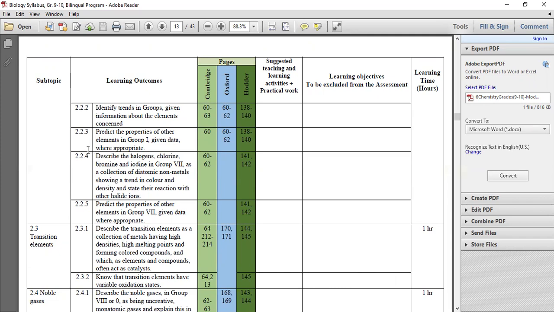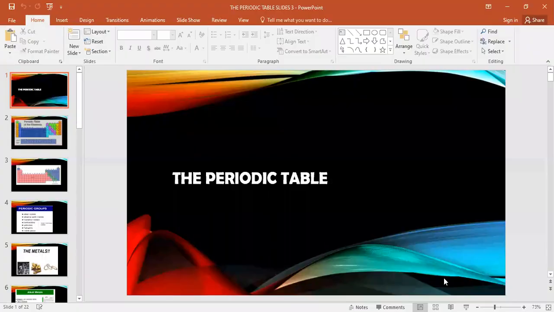So I am going to start objective number 2.4. Describe the halogens, chlorine, bromine, iodine in group 7 as a collection of diatomic nonmetals, showing a trend in color and density and state of their reaction with halide ion. Objective number 2.5, we are going to study their properties. So I want to share with you this, and please focus. Objective number 2.4 and 2.5.